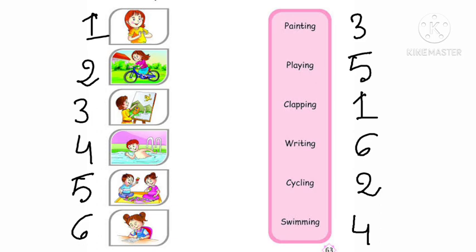Now see the next picture. They are playing. So see on the right hand where is playing? Yes, in the second one. So we have to match it. Next, the girl, what is she doing? Yes, she is writing something. So we have to match the last picture with writing.